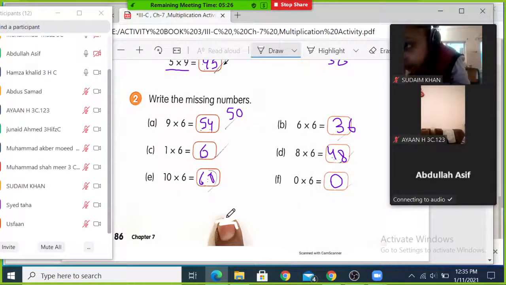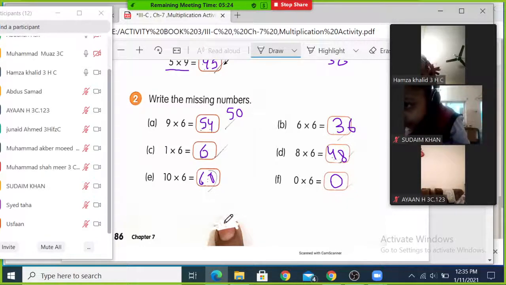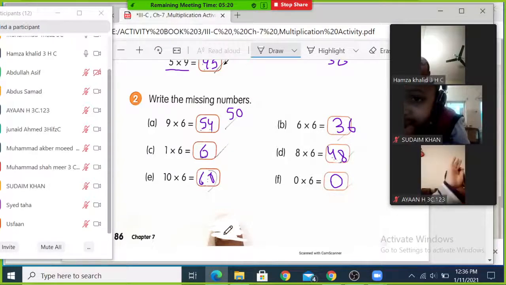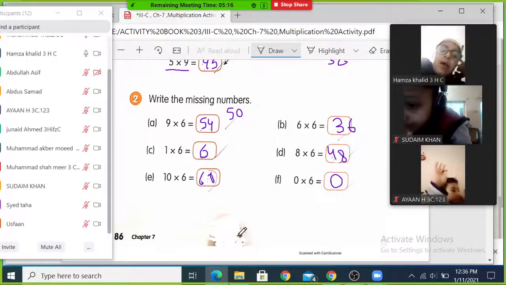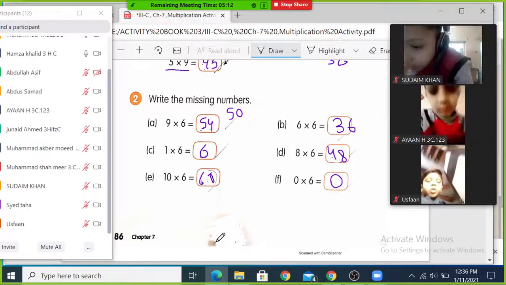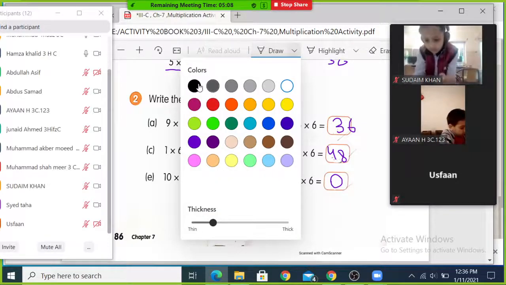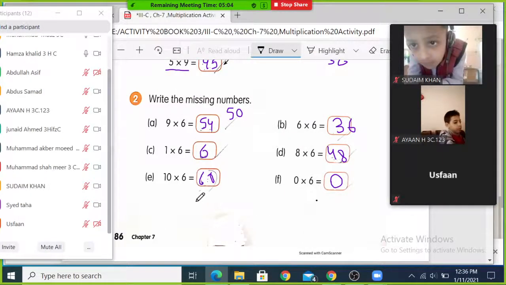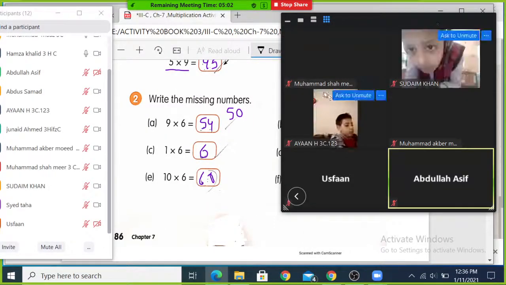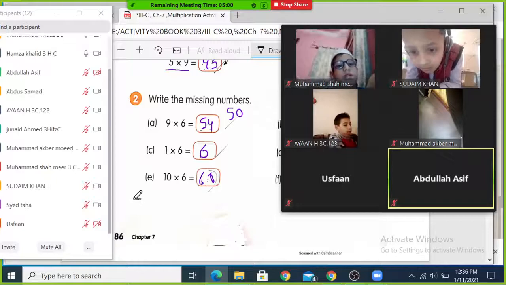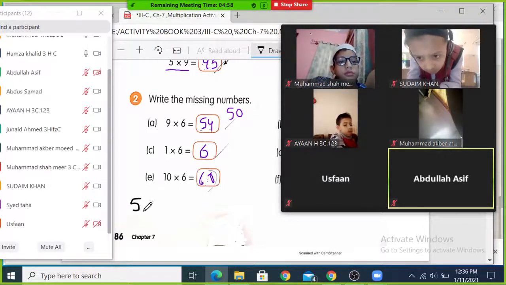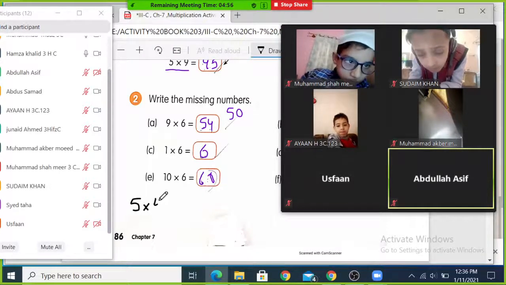Yes, anybody who has any question about this, or I ask the tables randomly. So for example, I am writing here. Yes, anybody can answer it. First you raise your hand, then I will write. For example, I'm writing 5 multiplied by 4.